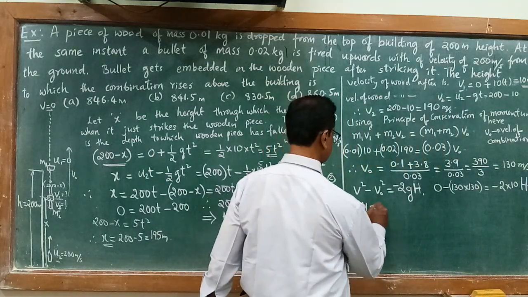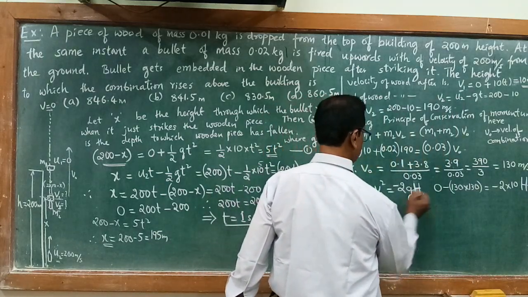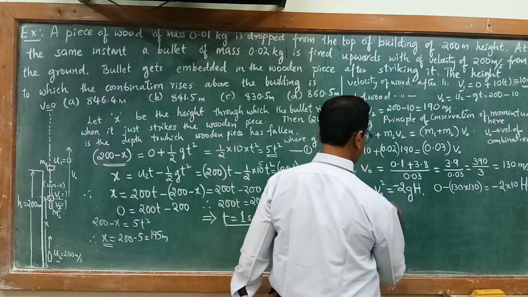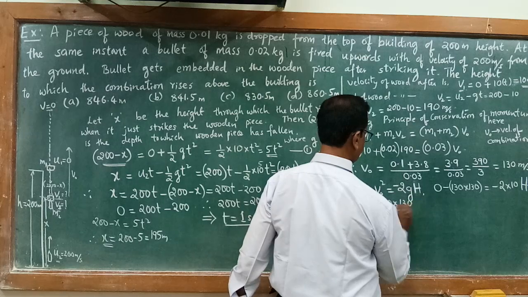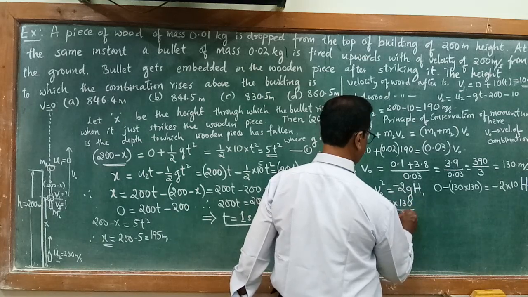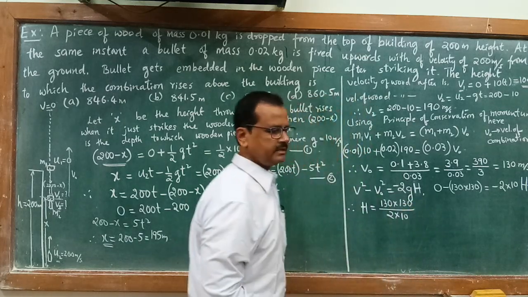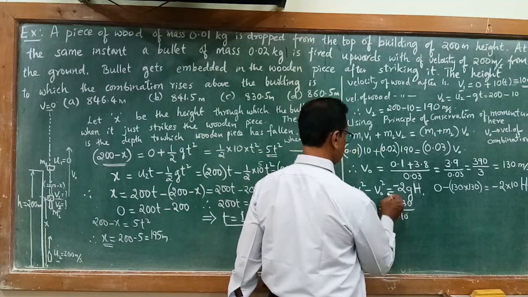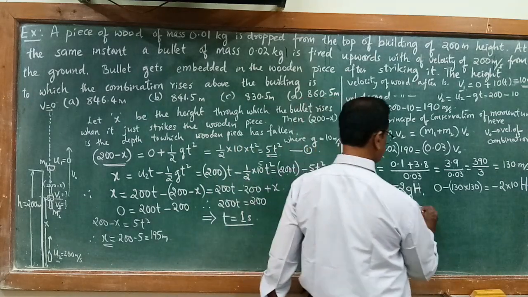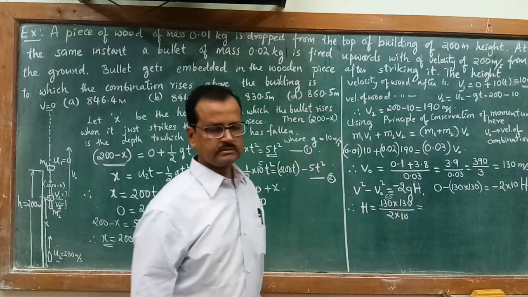Therefore H is equal to, minus minus cancels, 130 into 130 by 2 into 10. 1 0 cancels here, so 2 ones are 2, 65s are, so 65 into 13.